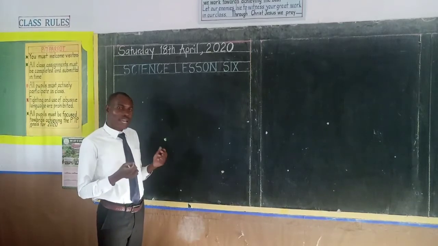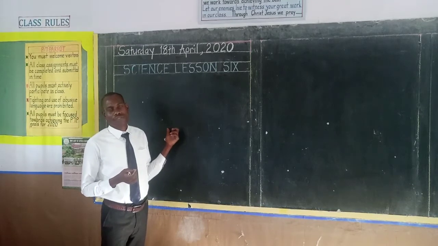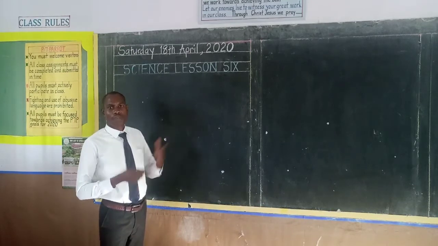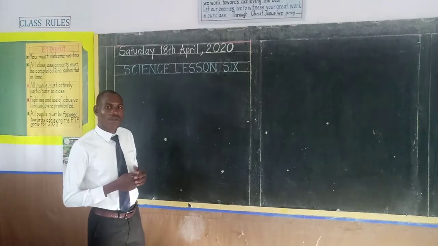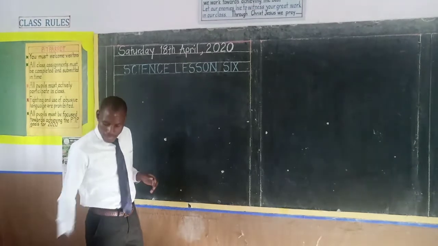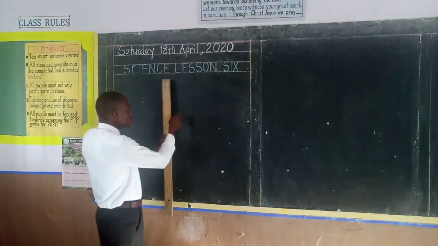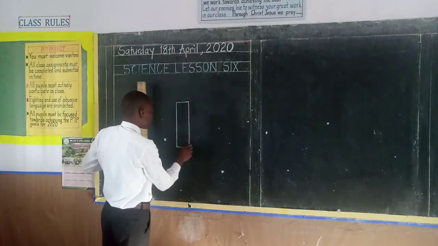But today, I want to re-echo something about opaque objects. We say that opaque objects are objects which do not allow light to pass through them. And we drew a simple diagram of this kind.